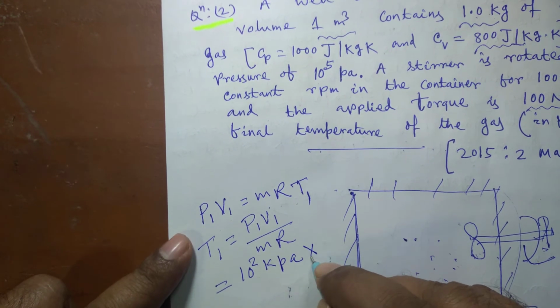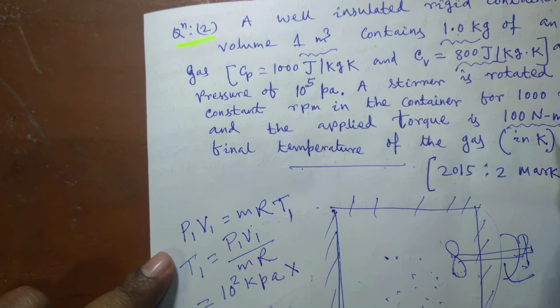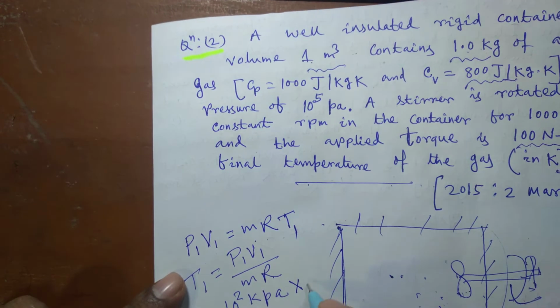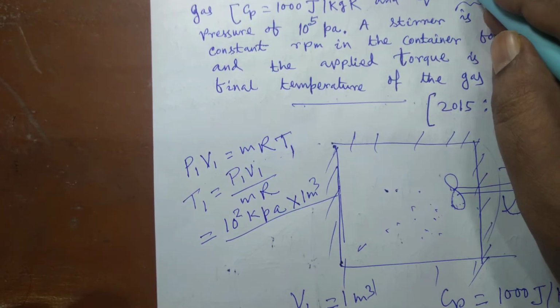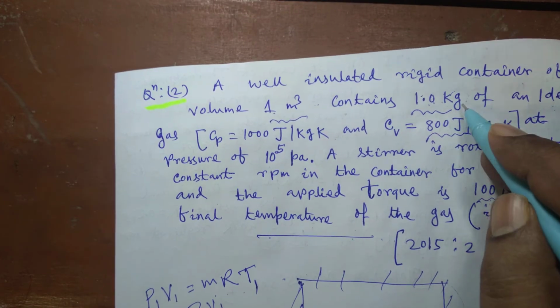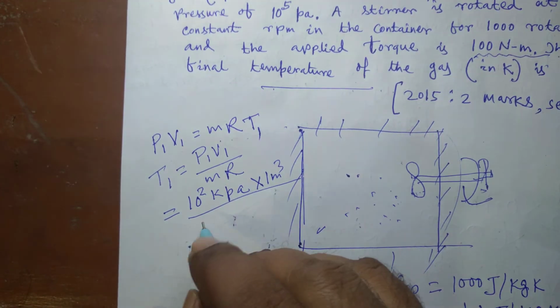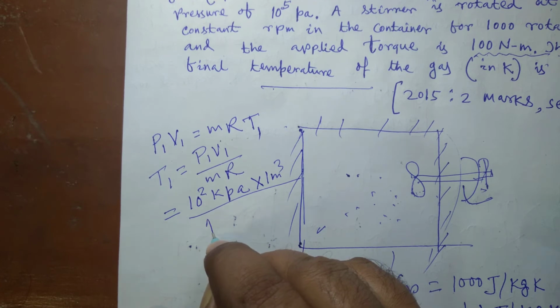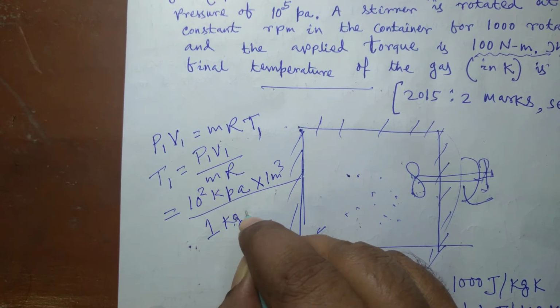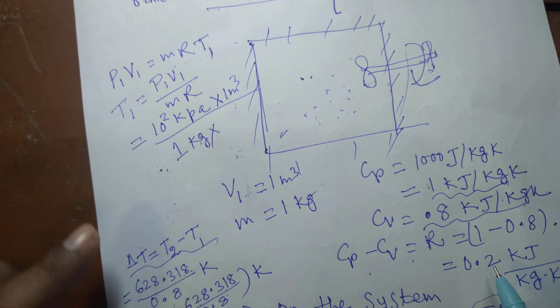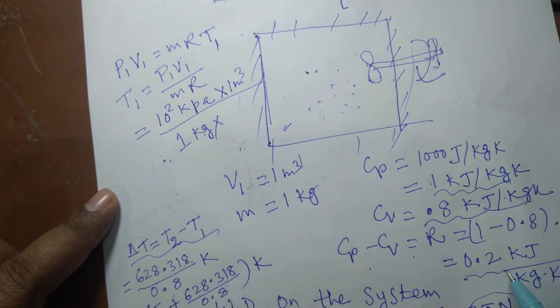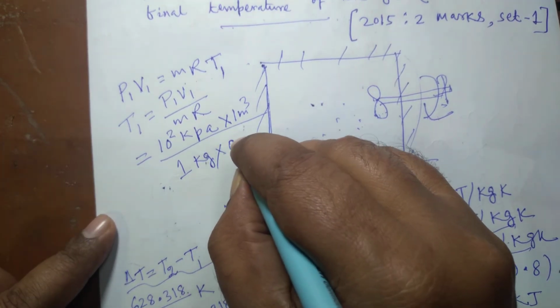And volume is given in the question to be 1 meter cube. And mass is 1 kg. 1 kg of an ideal gas is inside the vessel. So 1 kg multiplied by R, we have already calculated. R is 0.2 kilojoule per kg Kelvin.